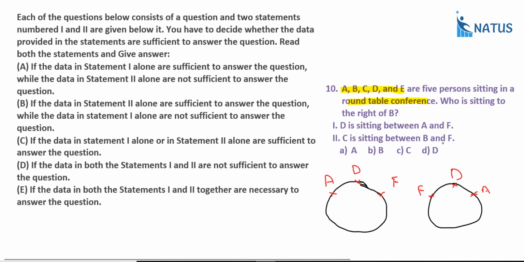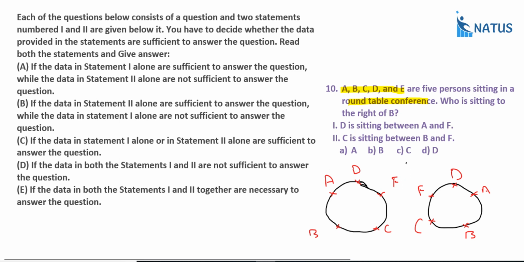And what is the second one? C is between B and F. Suppose C is here and B is here. Using the second statement only, we can't say. Using the first statement only, we can't say.